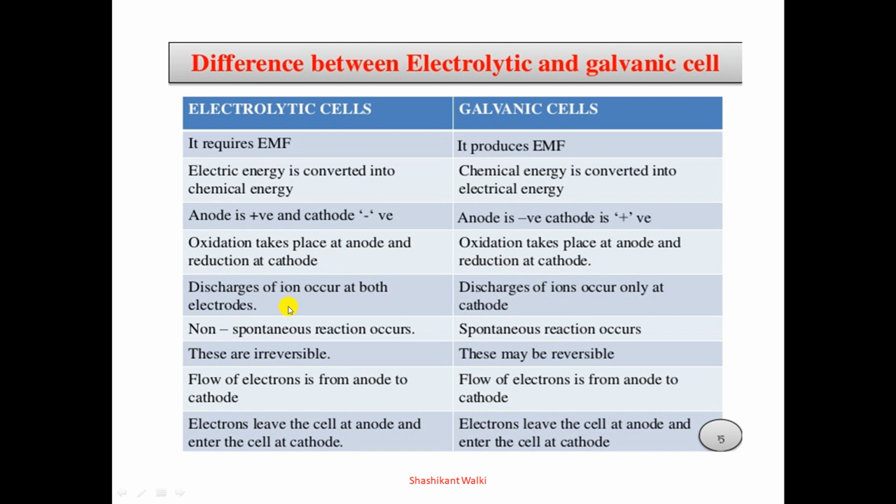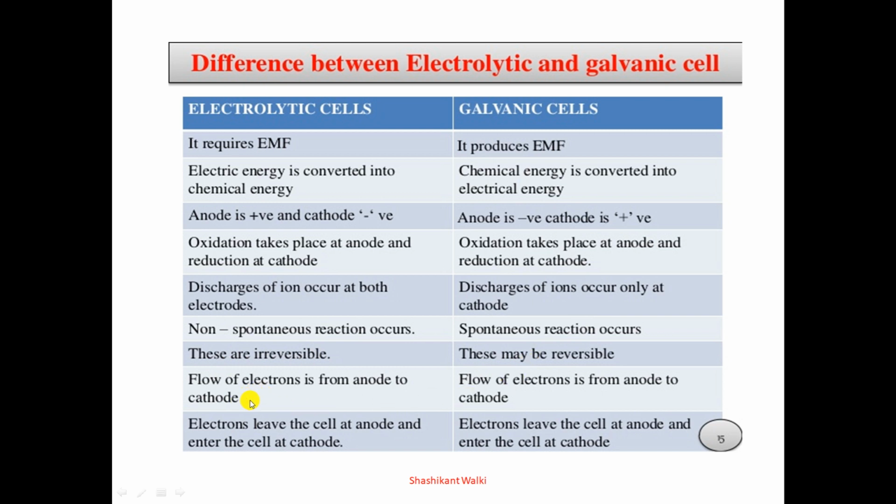Discharge of ions occurs at both electrodes in the electrolytic cell, but in the galvanic cell discharge of ions occurs only at the cathode. Electrolytic cell reactions are non-spontaneous, but galvanic cell reactions are spontaneous. Because of that, it can produce electrical energy continuously. Electrolytic cells involve irreversible reactions, but galvanic cells involve reversible reactions.